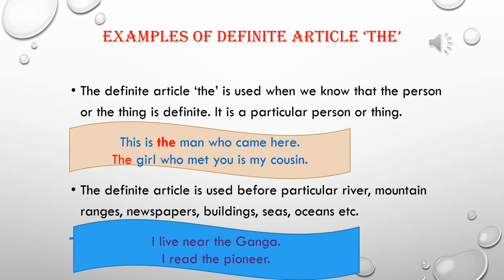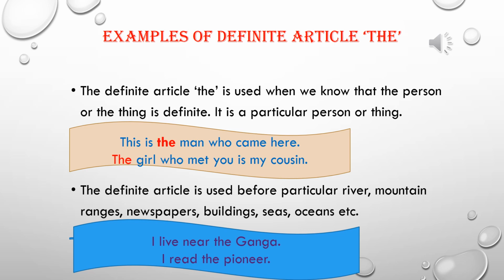In the second example, the girl who met you is my cousin. Not any girl. The girl who met you. You already know that girl. So we are talking about a particular girl. That's why we have used article the. In the next example, the definite article is used before particular rivers, mountain ranges, newspapers, buildings, seas, oceans, etc.